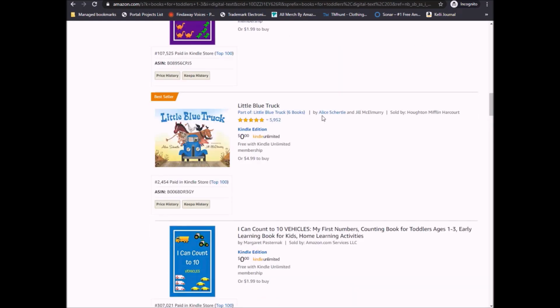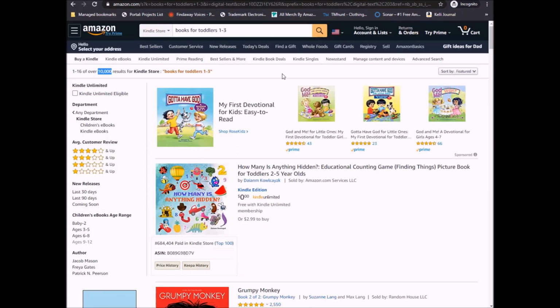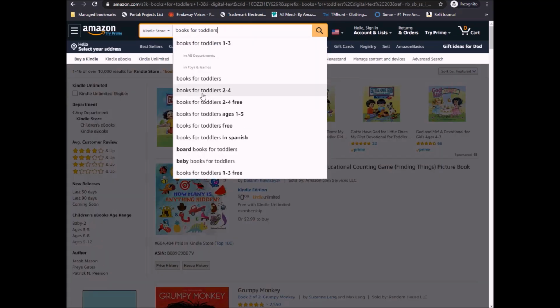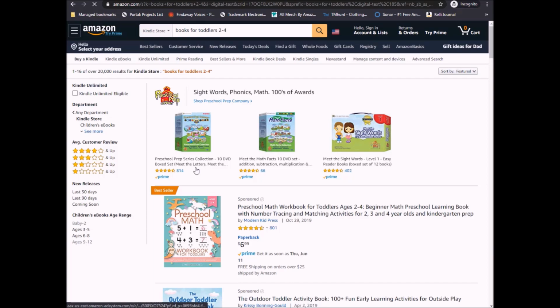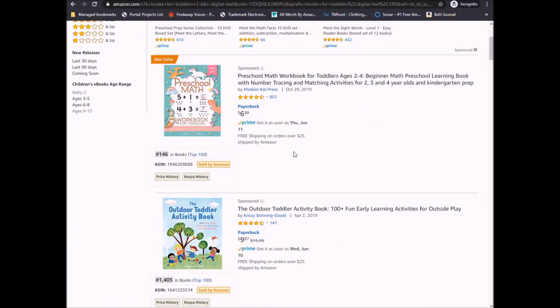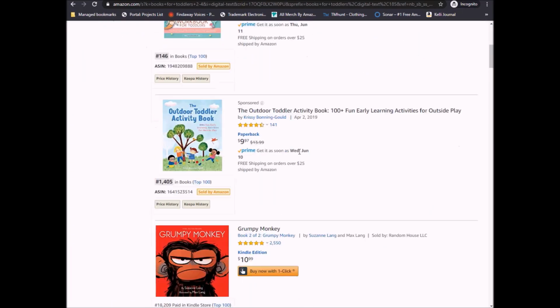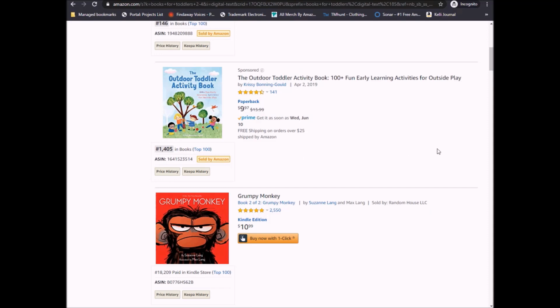So then what else can we look for? If I go back to the toddlers, let's look at 2 to 4. And this is all you have to do for keyword research. This is the first part of it. The first part is finding your keywords. We're not going to pay attention to this because it's a sponsored ad, so that doesn't count.